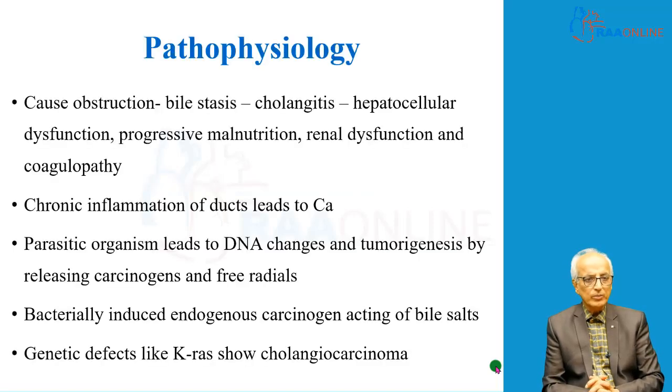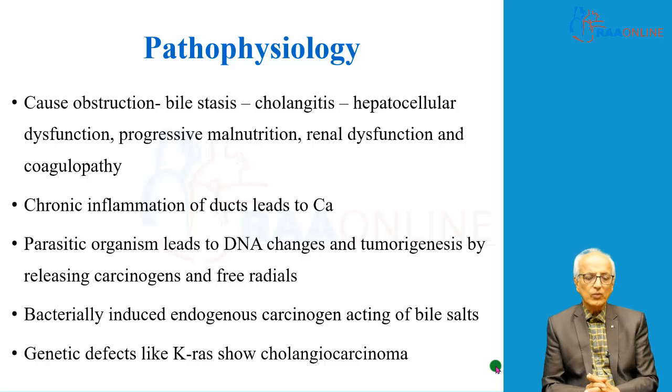These bile duct tumors cause obstruction to the biliary tree, causing biliary stasis, leading to obstructive jaundice. Stasis leads to cholangitis and hepatocellular dysfunction, leading to progressive malnutrition, renal dysfunction and coagulopathy. Infection, renal dysfunction and coagulopathy are three major issues with patients with obstructive jaundice.